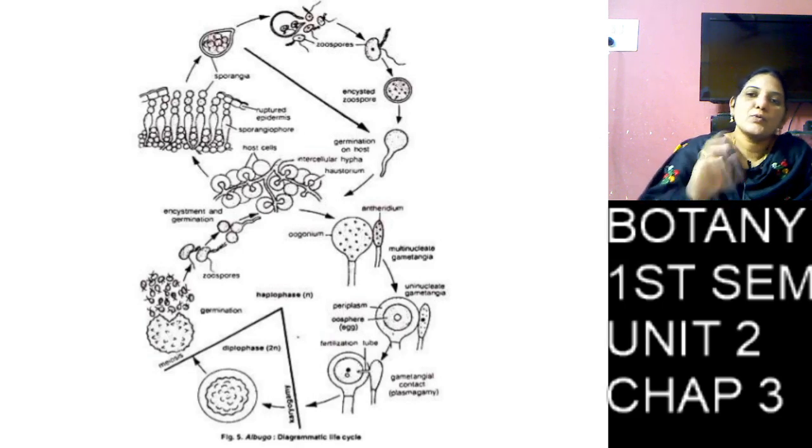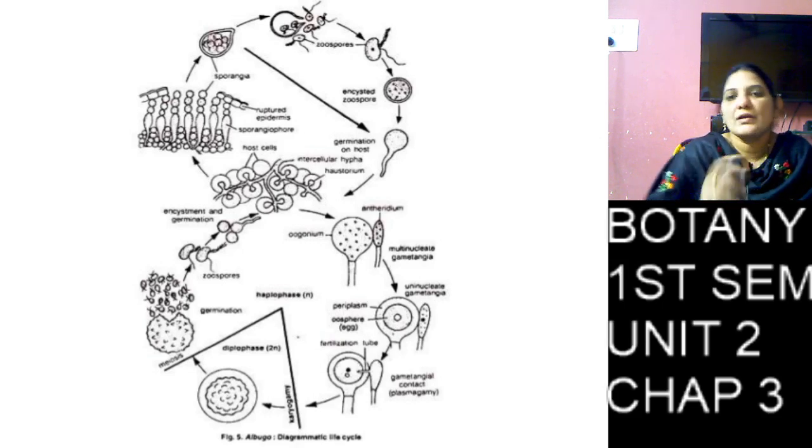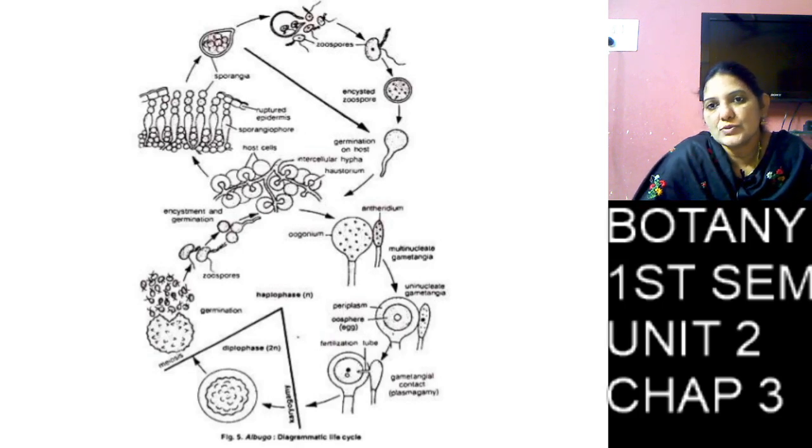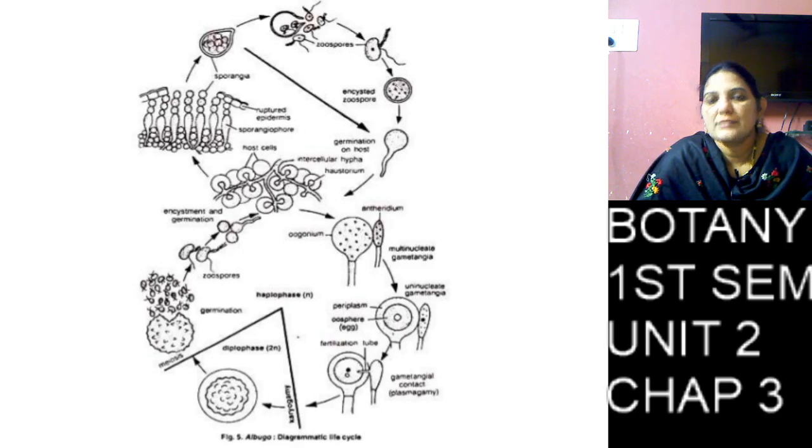The oogonium is a round-shaped structure. In the oogonium, likewise, the diploid nucleus undergoes meiosis division, and again it undergoes so many divisions and is divided into so many nuclei, but only one nucleus becomes active.